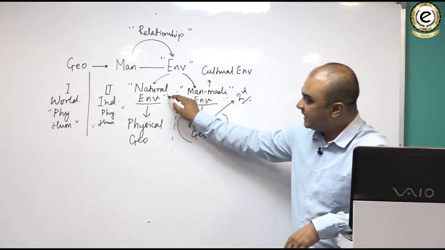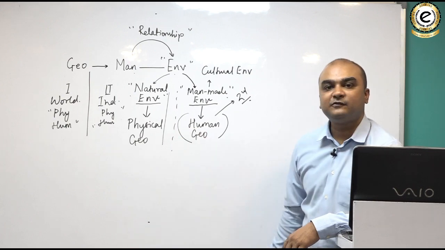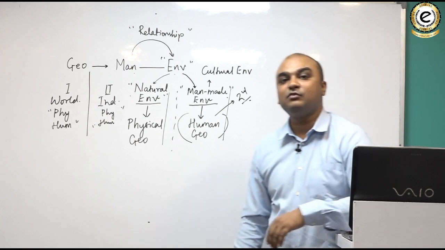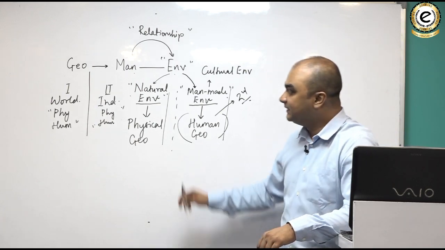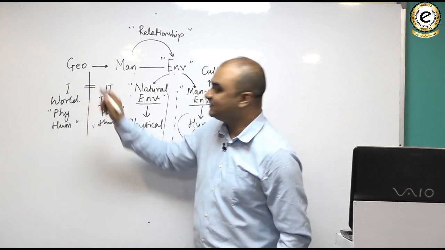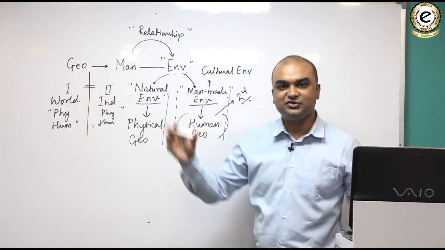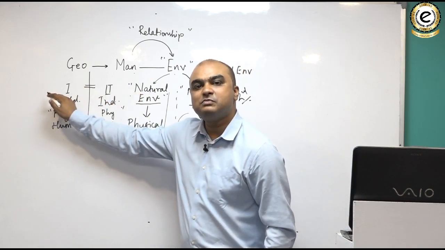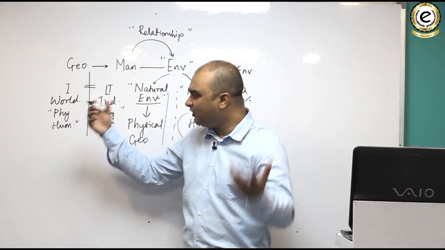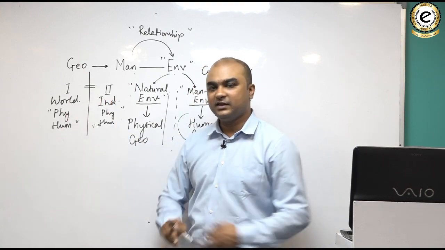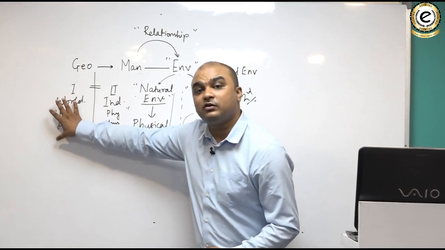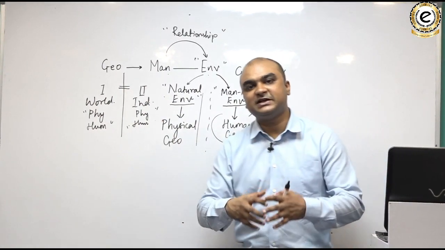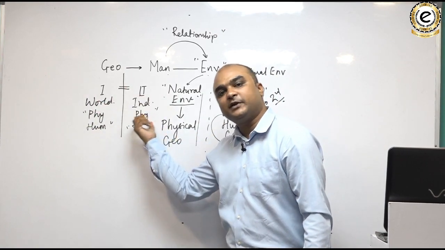So when we study the natural environment, we are in the realm of physical geography. When we study the man-made environment, we are in the realm of human geography. Clear? And UPSC has divided the syllabus of complete geography into two papers. Paper 1 deals with the general principles of geography. It means world physical and human geography. This is the core of the subject, paper 1. Whereas paper 2 is the application of the concepts that you have learned in paper 1 with respect to India.